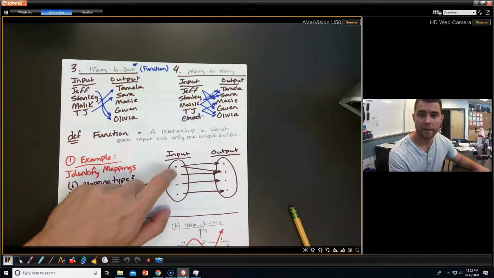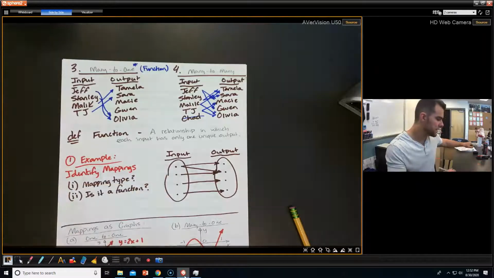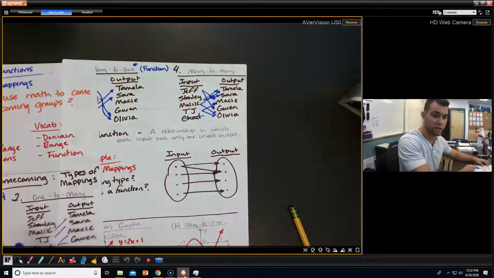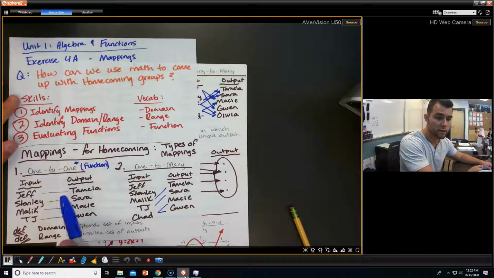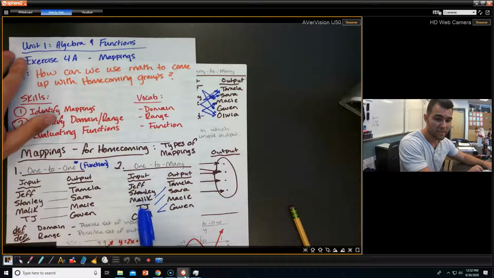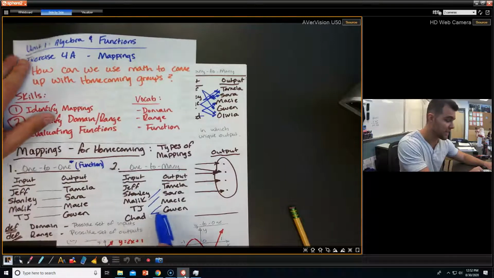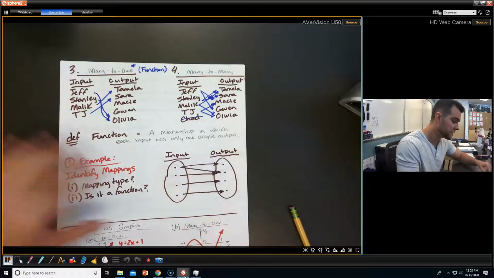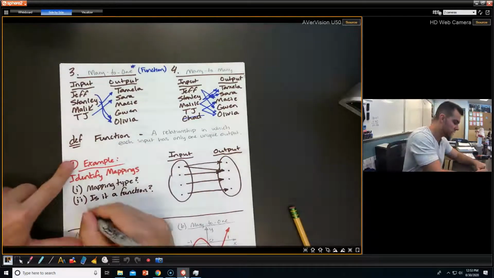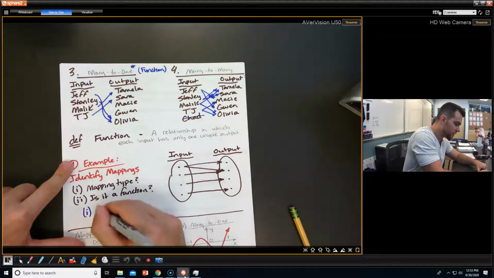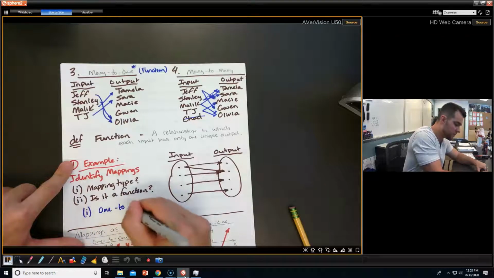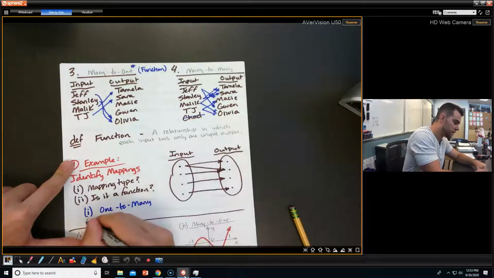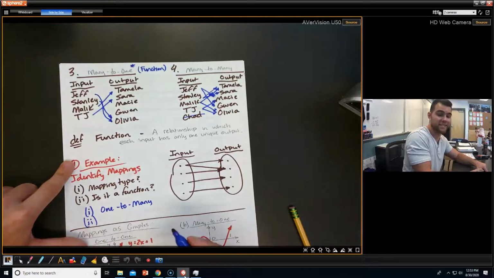It's kind of like this is the Chad of the group. Oh, Chad. Chad is messing things up, so this is a one-to-many mapping. One input is getting many outputs. Is it a function? As a result, it is not a function.